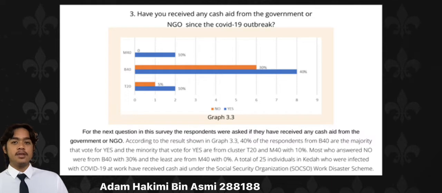A total of 25 individuals in Kedah who were infected with COVID-19 at work have received cash aid under the Social Security Organisation (SOCSO) Work Disaster Scheme.